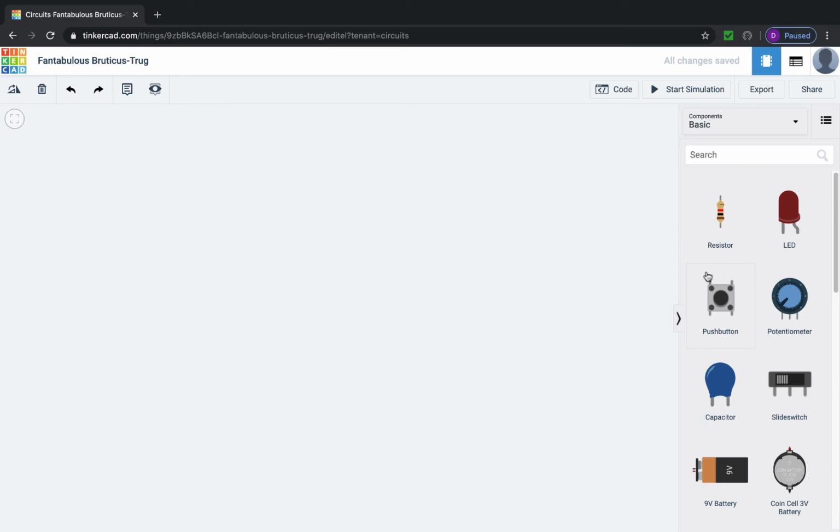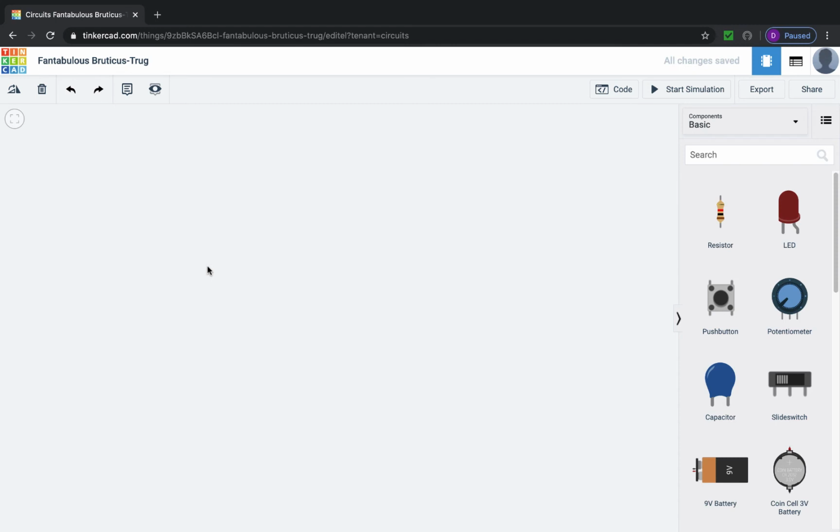The next thing I want to talk about is a control. A control, just like it says, is going to allow me to control the flow of electricity. So if we think in our house, a control would be like a switch. Here we have 2 different types of switches. We have a push button switch, which, just like its name sounds, you push it and it activates and you let go of it and it deactivates. And then we have a slide switch. So those are 2 components in our basic toolbar over here that we can use that are going to be controls. And again, to delete them, just select and delete. So we had a load, which consumes electricity. We have a control that controls the flow of electricity.